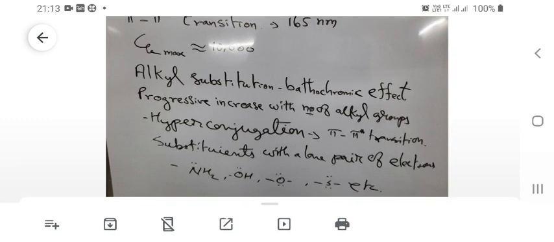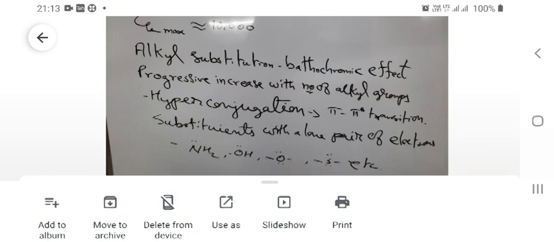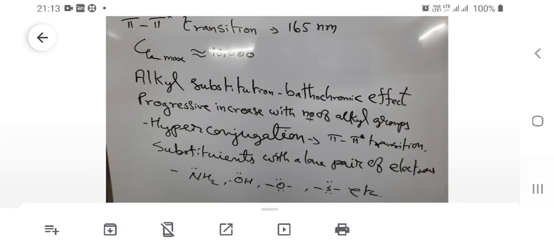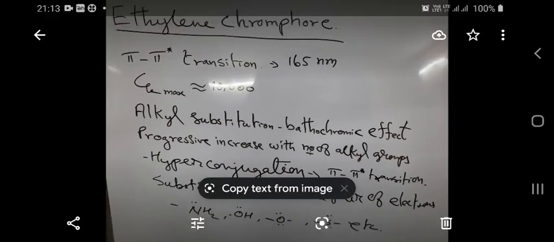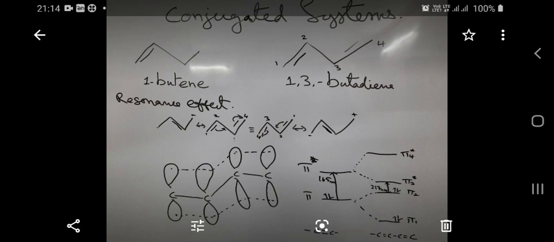We saw the reason also, how hyperconjugation is able to promote the pi to pi star transition. And further, we saw the substituents with a lone pair of electrons. They are also promoting the pi to pi star transition. And after that, we saw the absorption of a diene.